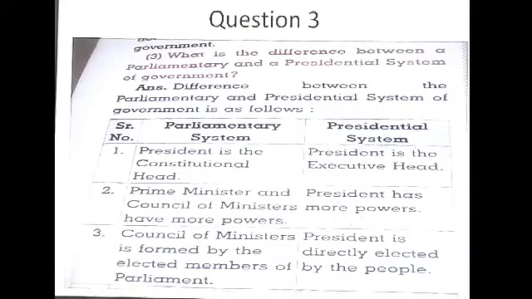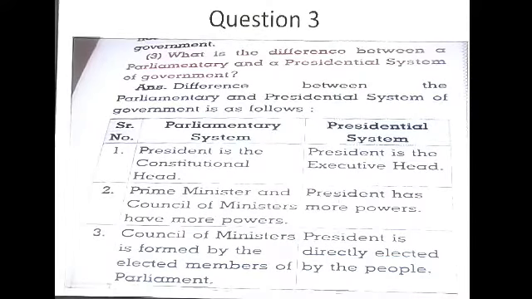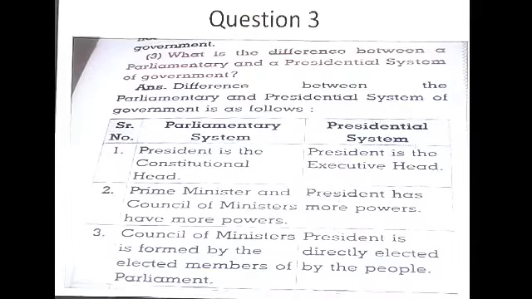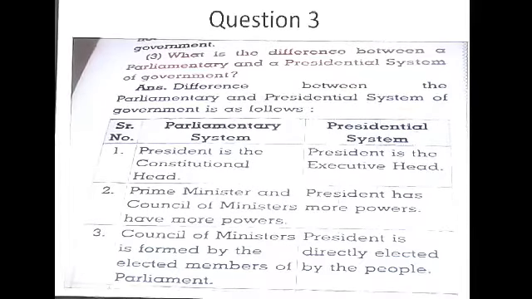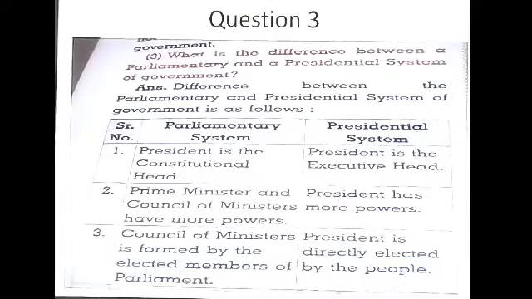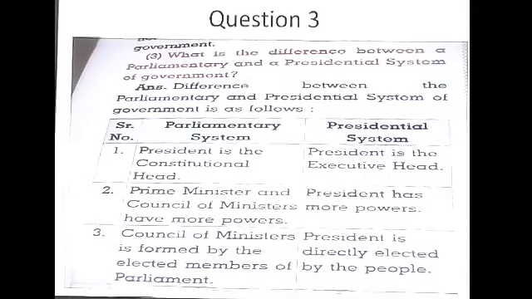In a parliamentary system, the prime minister and council of ministers have more powers, but in a presidential system, the president has more powers. In a parliamentary system, the council of ministers is formed by the elected members of parliament. But in a presidential system, the president is directly elected by the people.